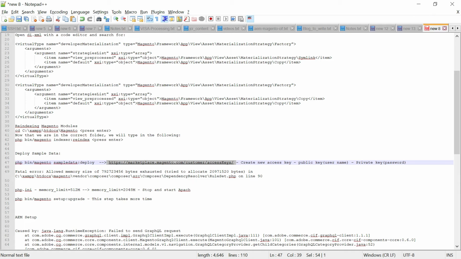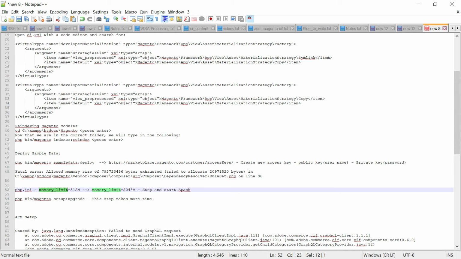sample data deploy. But while doing this step, or maybe the next step, the upgrade step, you may receive a memory exception. This will say the configured memory is not enough, so you will not be able to complete the upgrade or the sample data install. For that we need to increase the memory. By default it is 512.